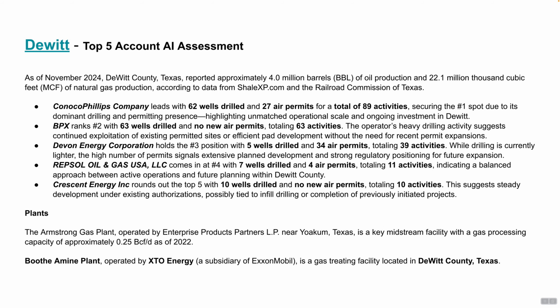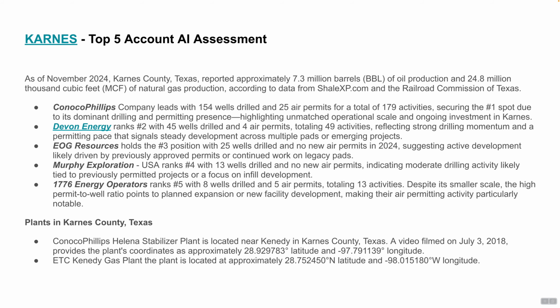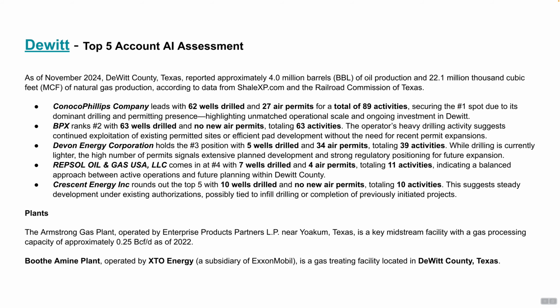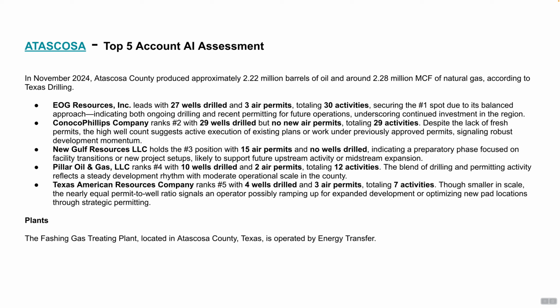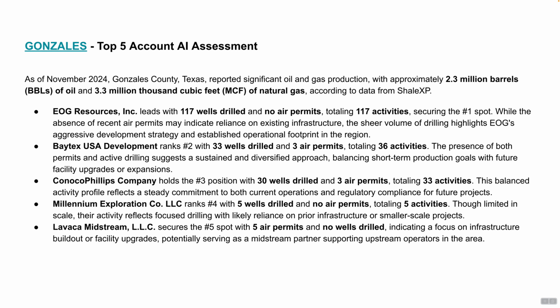So the high value properties: Conoco, Devon, EOG, and then we start to see Crescent having a lot of success in that area, and then some other plays. And now when we move a little further away, EOG still being involved, Conoco still being involved, just because of their huge land positions. But now New Gulf, Pillar, Texas are associated with it here. And then same idea, we now see Baytex, Millennium Exploration. So we're seeing the huge land position in the north area by EOG and Conoco, but we're also seeing smaller